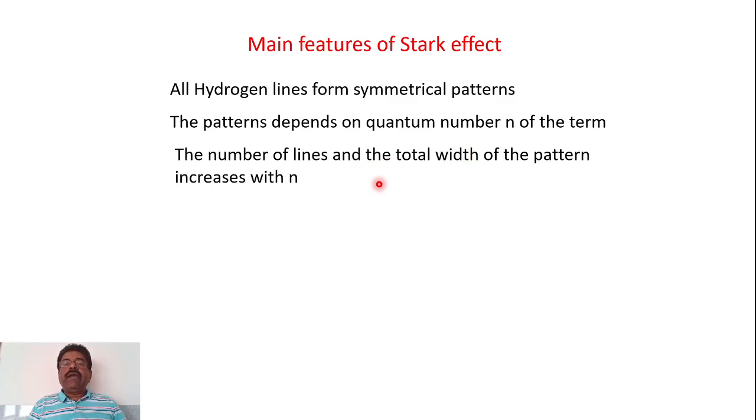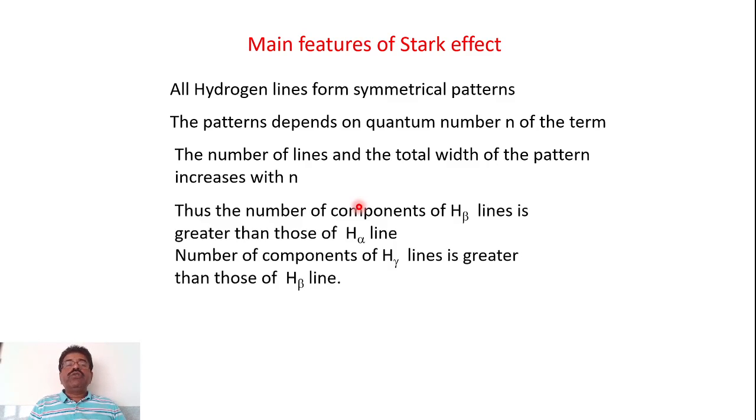So the number of lines and the total width of the pattern increases with n. What he observed is that the number of lines and the width of the pattern increase with n. So as n increases, the number of lines in the pattern and the actual width of the pattern have increased. Thus, if you study the Balmer series, the number of components of the H beta line is greater than that of H alpha.